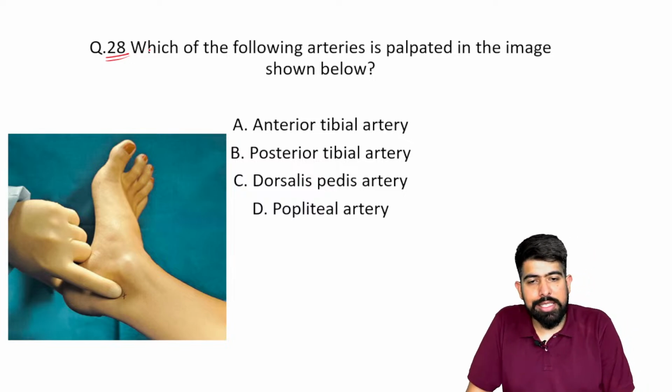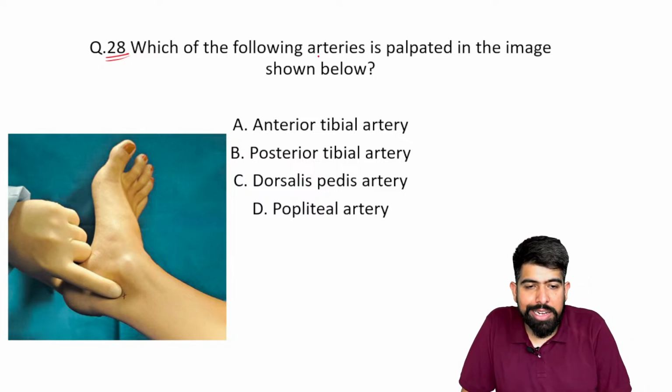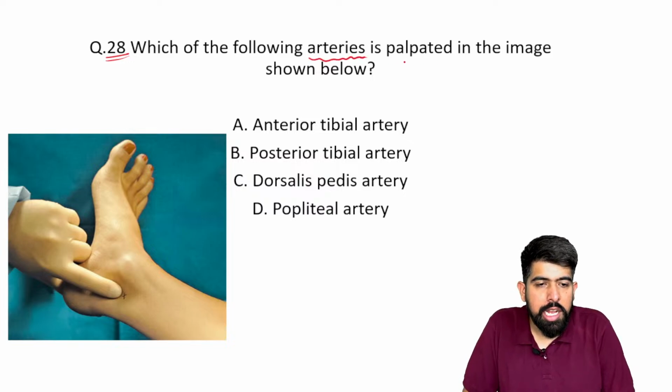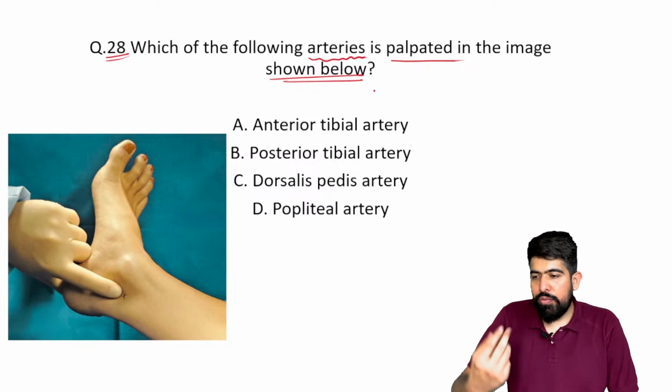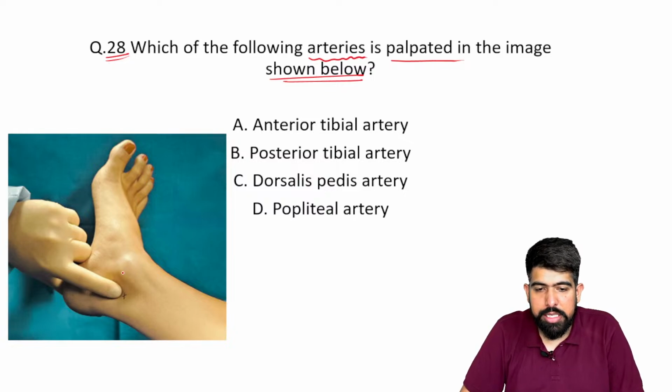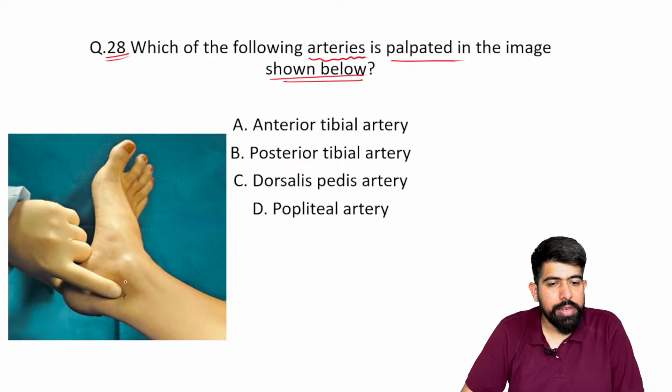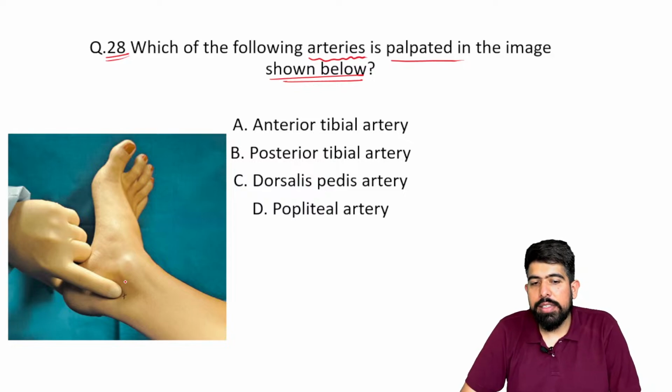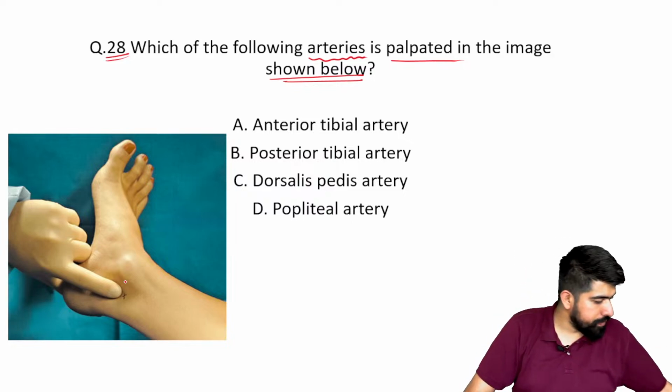In this question we are asking which of the following arteries is palpable in the image shown below. Which artery can be palpable here? You can see the location, it is just near the shin. The options given are anterior tibial artery, posterior tibial artery, and the popliteal artery.